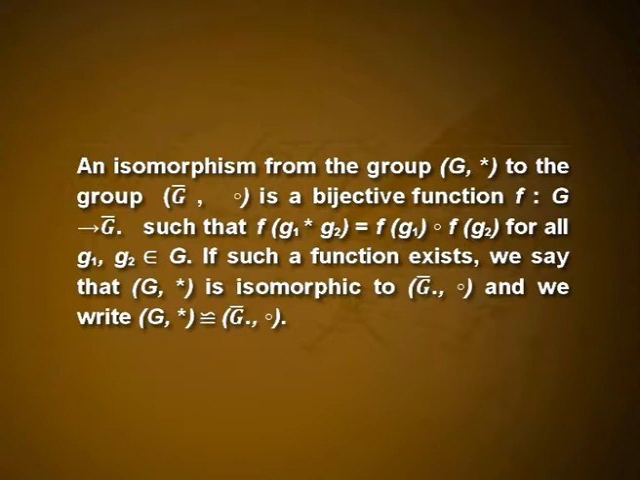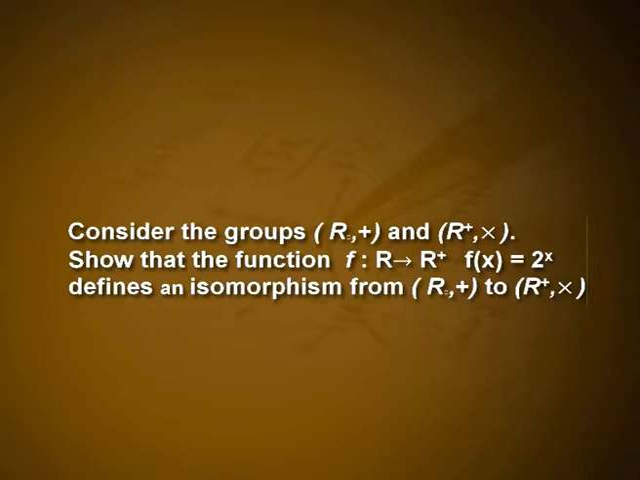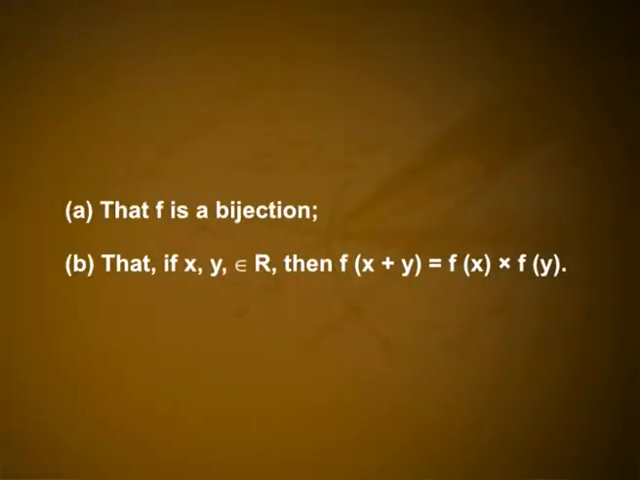Example: consider the groups (R, +) and (R⁺, ·), with binary operation multiplication. Show that the function f from R to R⁺ defined by f(x) = 2^x defines an isomorphism from (R, +) to (R⁺, ·). We have to show two things: that f is a bijection, and that if x, y belong to R, then f(x + y) = f(x) · f(y).